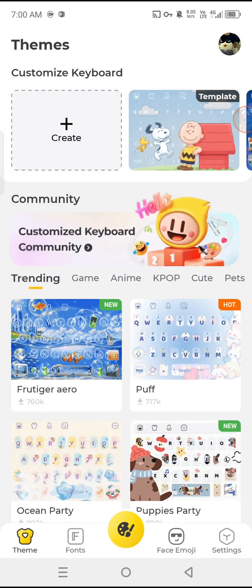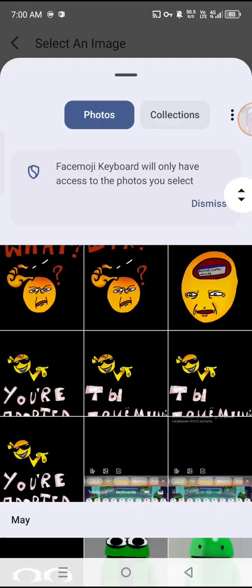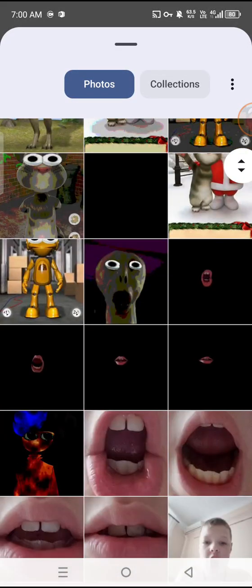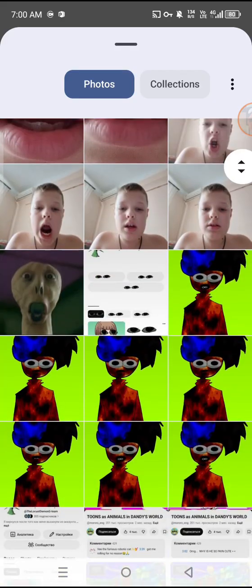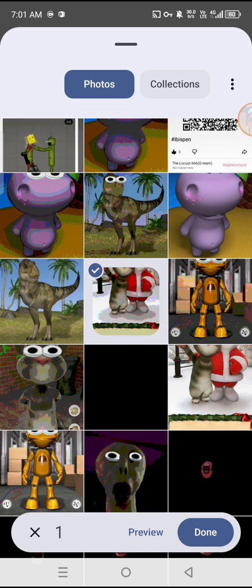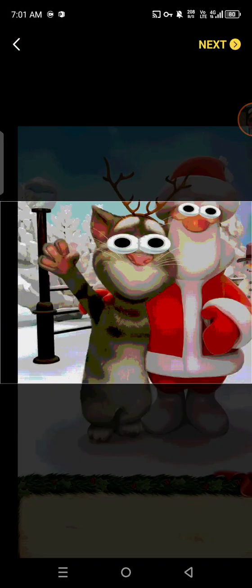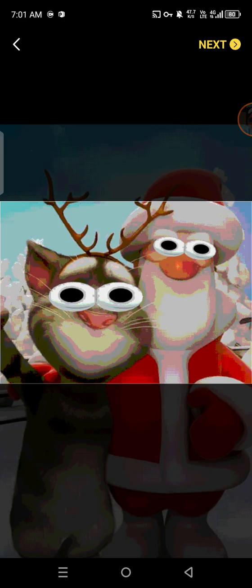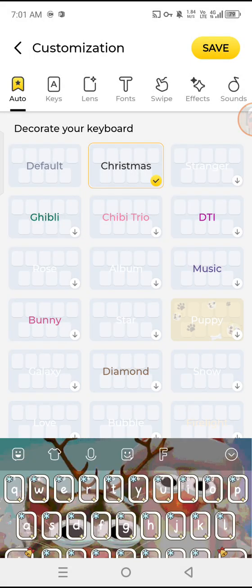So first click create. This will bring you to your gallery and you'll have to select the background of your keyboard. For example, I will choose Tom and Santa with eyeballs. Yeah, that's good.